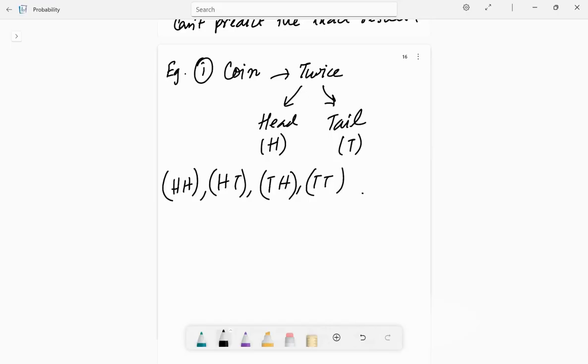Alright, in any performance of the experiment, one does not know what the exact outcome will be. Also, the experiment can be repeated as many times as desired under similar conditions. Hence, what we observed is, tossing of an unbiased coin twice is a random experiment. So we proved that it is a random experiment.